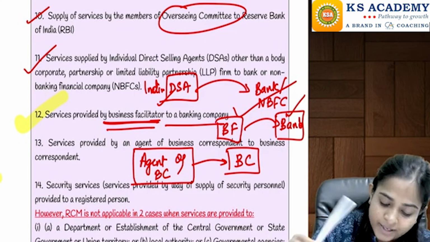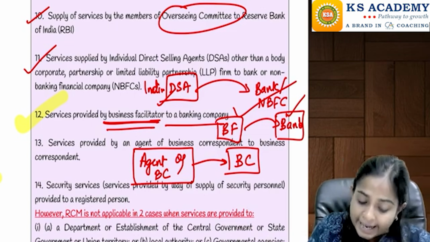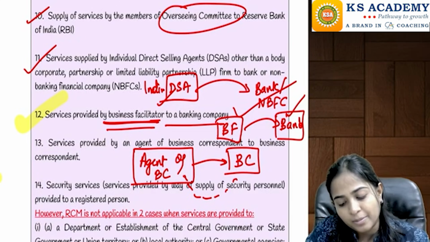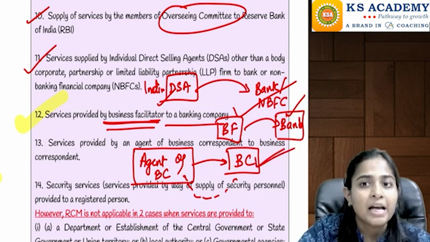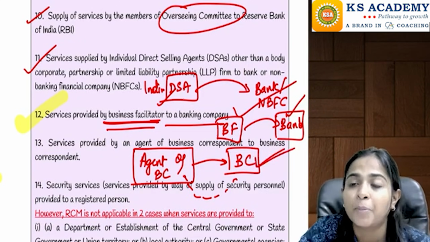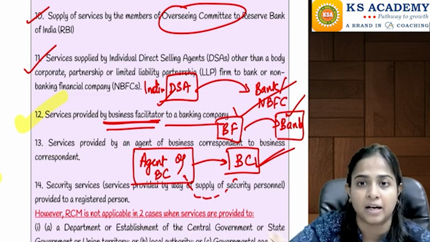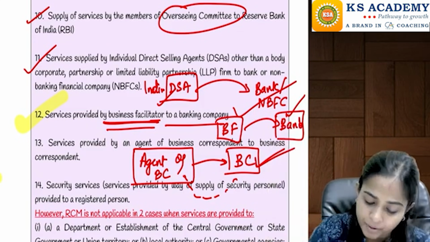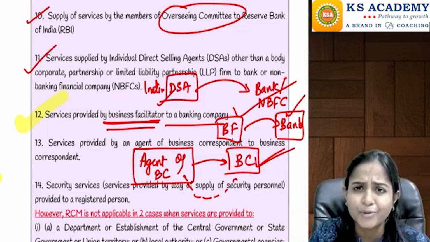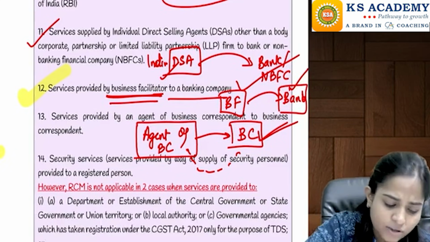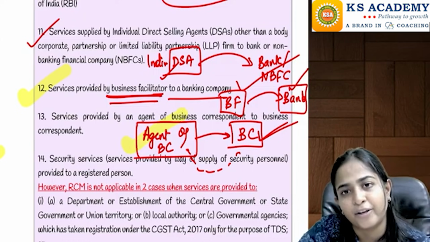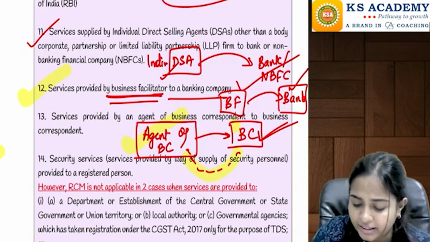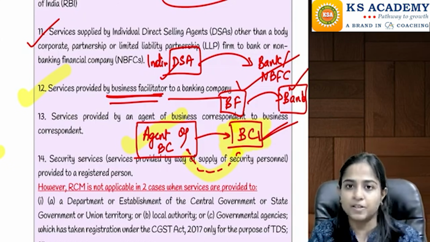So now here, who is ultimately rendering the service to whom? Agents are rendering the service to the business correspondent. Again, the responsibility to pay the tax is going to be on the business correspondent. Here we are not talking about the relationship between the bank and the business correspondent, but we are talking about the agent of the business correspondent and the business correspondent. Are you understanding till here? Yes. So in this case also they are telling the agent, you concentrate on your work, and can we say the agent is going to get commission now? So on that commission, the tax will be paid by the business correspondent, right?